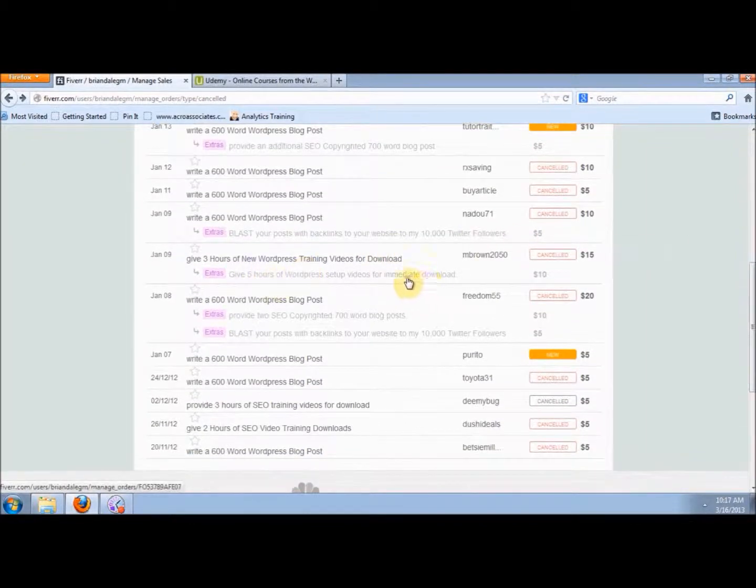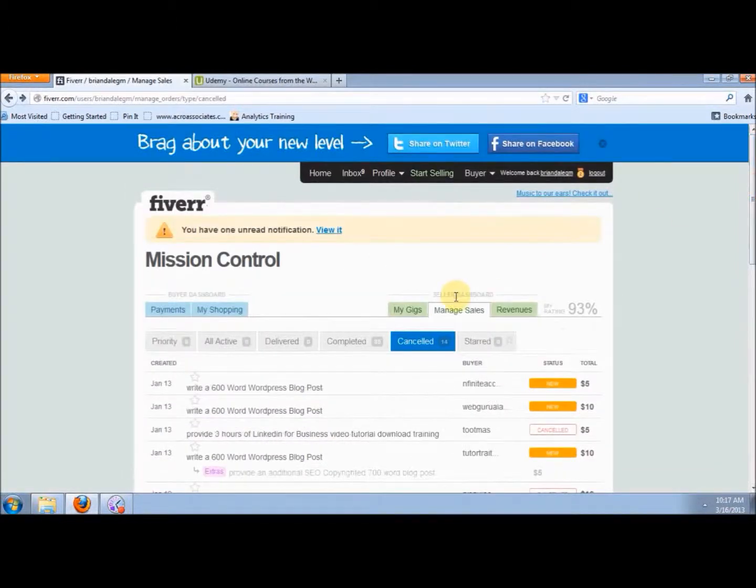With this person, we canceled an order because they simply didn't understand what they were ordering, and they said, "Hey, this isn't what I expected." So before we went into the negative feedback thing again, a lot of times they won't know what they want. We said, "Hey, we'll just refund your money," and we gave them references to other sellers here on Fiverr who might be able to give them what they want.